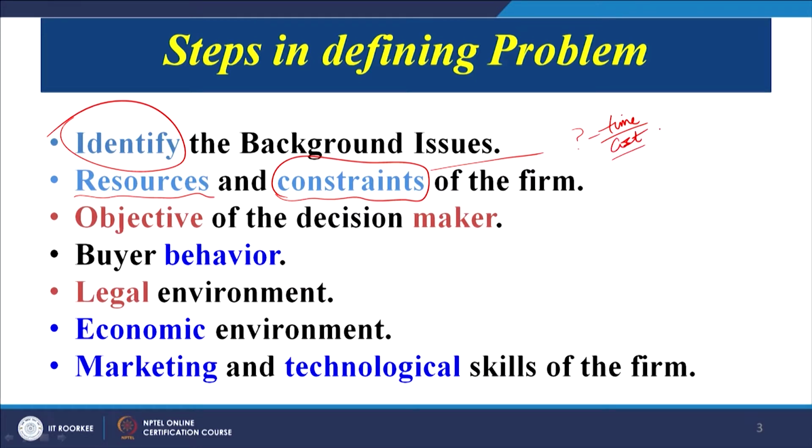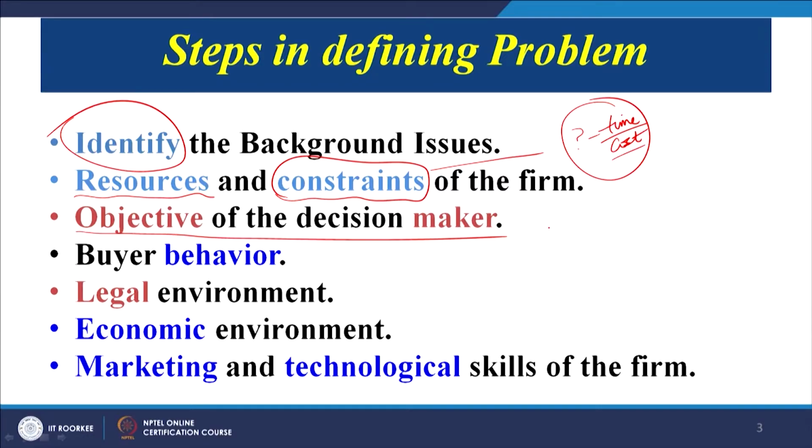Sometime we are able to redesign, but the infrastructural support is required. We need to change the machines, we need to change the layout, we need to change the technology. So under all these constraints, can we still think of redesigning our product? So we have to take that thing into account. Then what is the final objective of the decision maker? We have constraints, we have a set of resources, we decide that we need to change, but finally we have to see what is the objective.